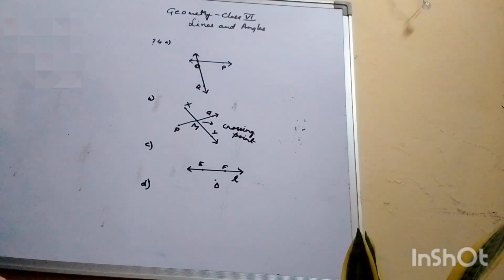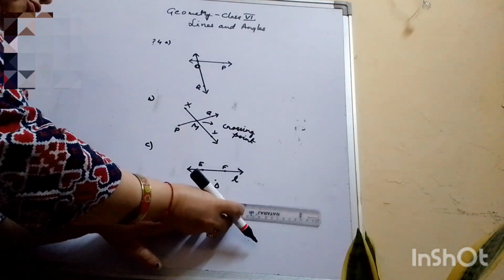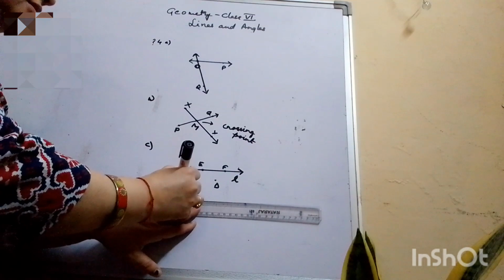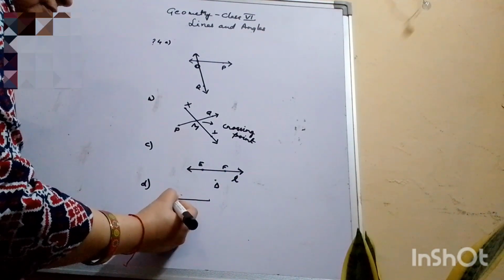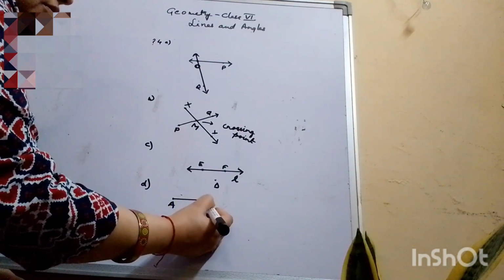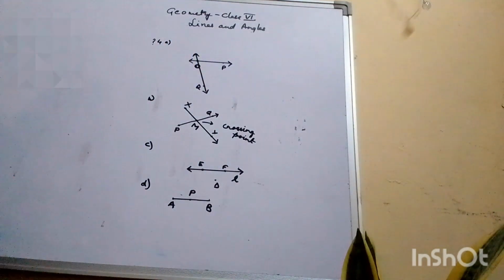Then the fourth part is point P lies on AB. So we mark line segment AB and a point P is lying on AB.